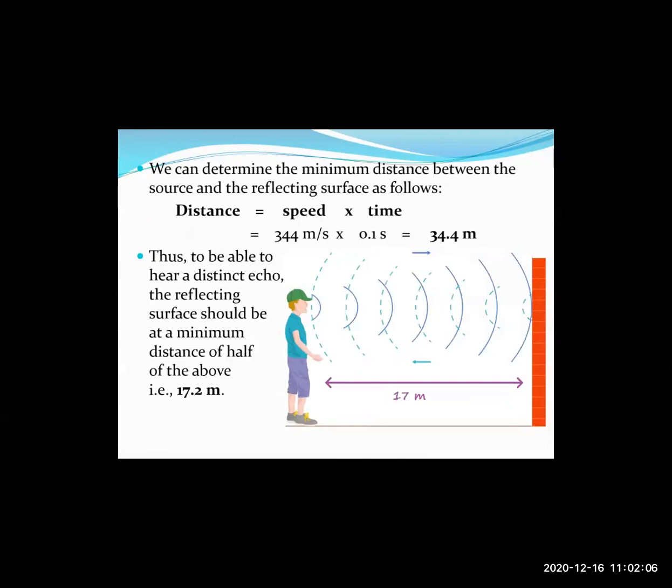That means the sound wave has to travel from the source to the reflecting surface and then back to the source. The total distance needs to be 34.4 meters. So the minimum distance between the source and the reflecting surface should be 17.2 meters for us to hear a clear echo.